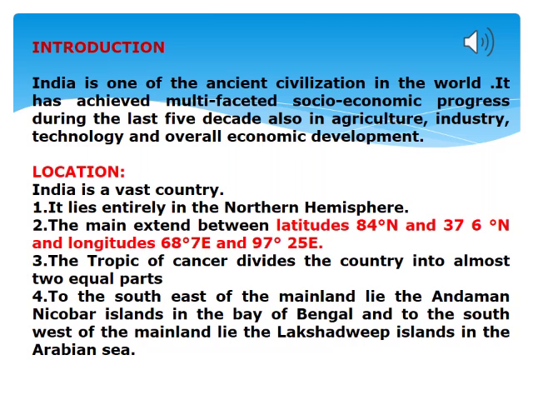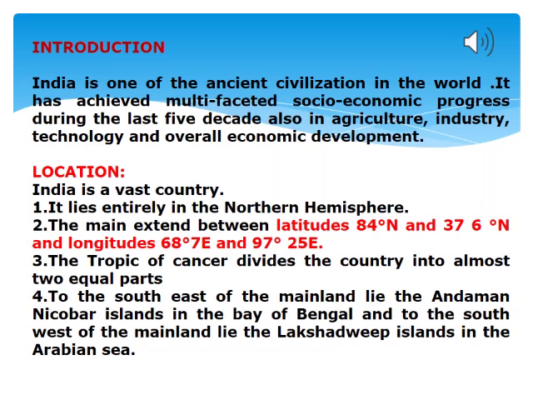Well, children, now let's move towards the location of our country. India is a vast country lying entirely in the northern hemisphere, and the mainland extends between latitudes 8°4' north and 37°6' north, and longitudes 68°7' east and 97°25' east.